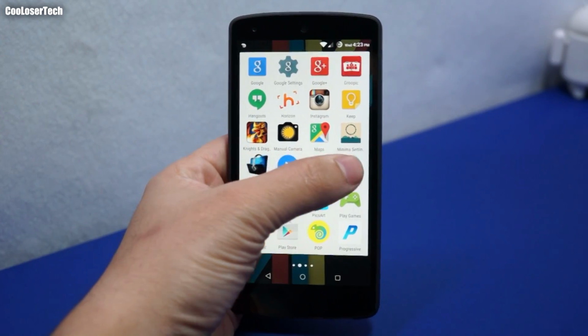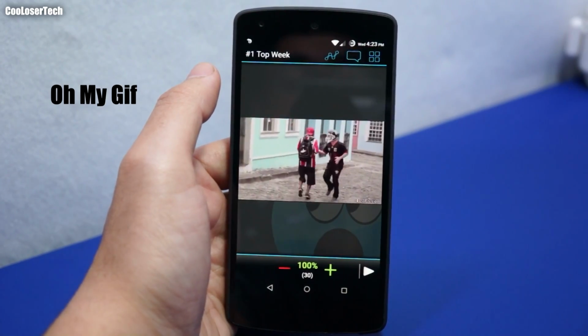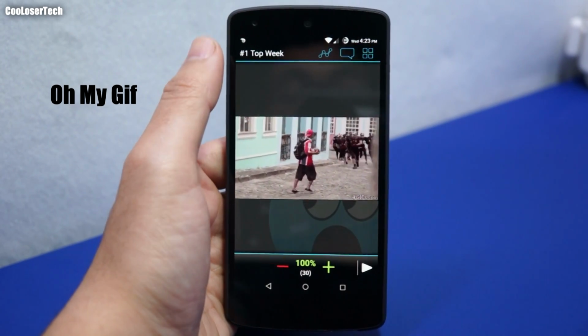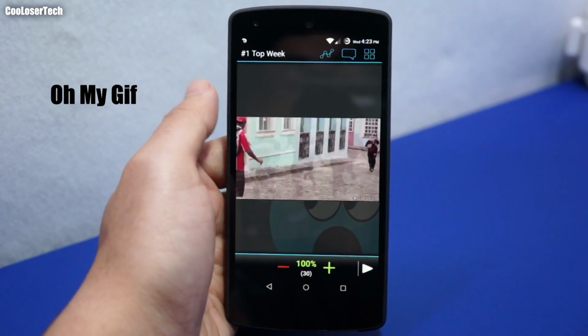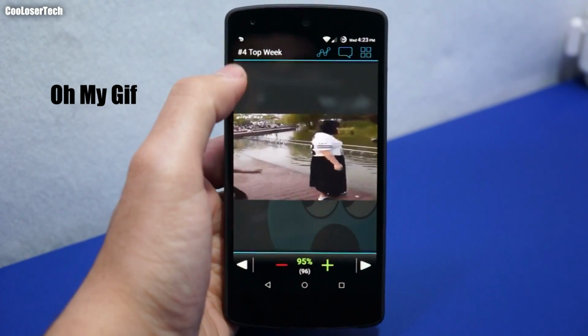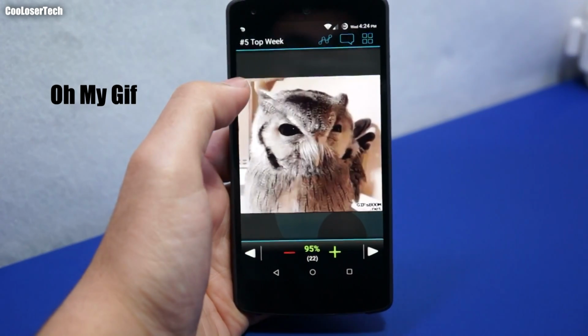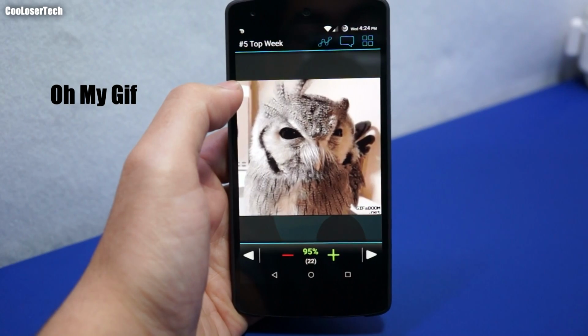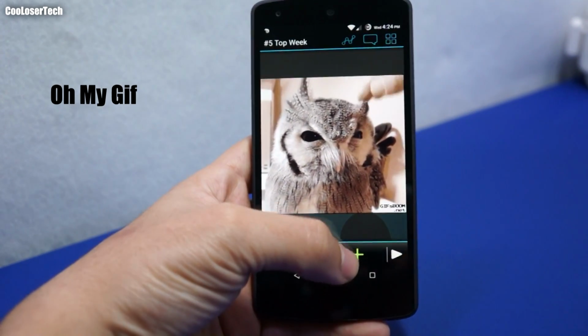Next we have My Gif. GIFs or GIFs, it depends what time of day or the month that I call it differently. Sometimes it's GIFs or GIFs, but you'll find a lot of things there. You can rate them, and you'll have to spend a lot of time just playing around with all this stuff. You can save them and share them.